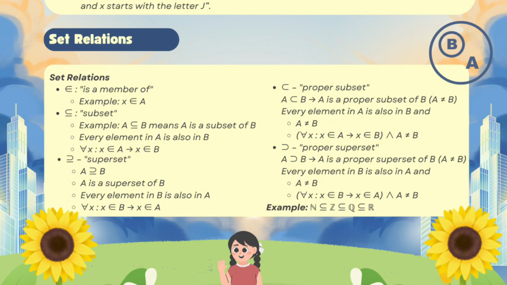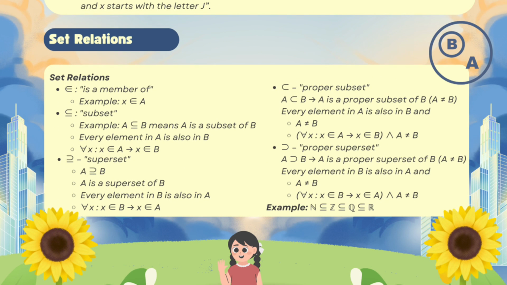Fourth is proper subset. A is a proper subset of B, and A is not equal to B. So every element in A is also in B, and A is not equal to B. For all x, if x is an element of A, then x is an element of B, and A is not equal to B.